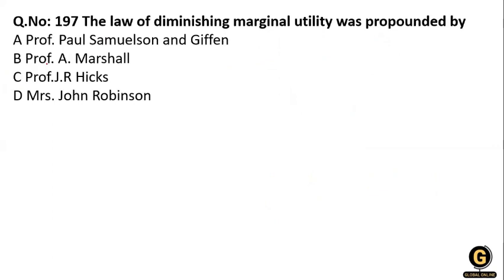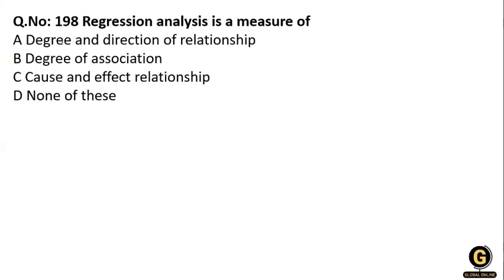Next question, the law of diminishing marginal utility was propounded by whom? The options are Paul Samuelson, Giffen, Marshall, Hicks, and Robinson. Yes, the law of diminishing marginal utility is by Marshall, so B is the right answer. Next question, regression analysis is a measure of degree and direction of relationship, degree of association, or cause and effect relationship.